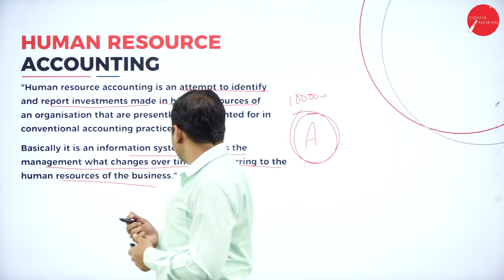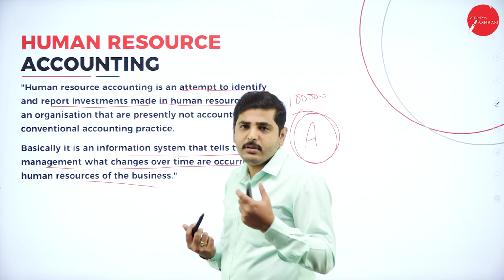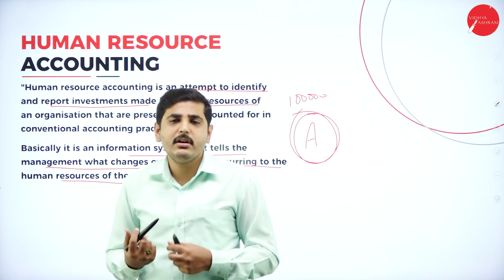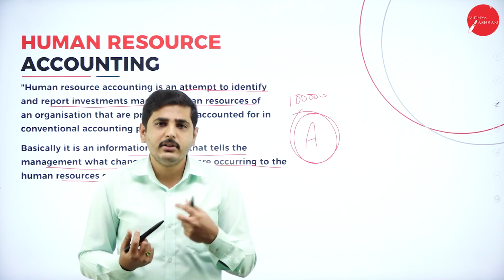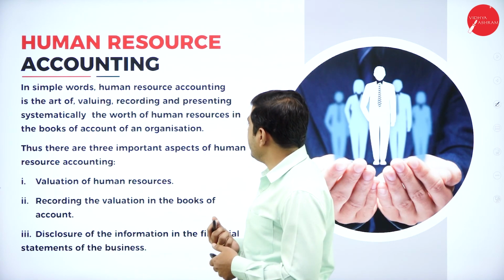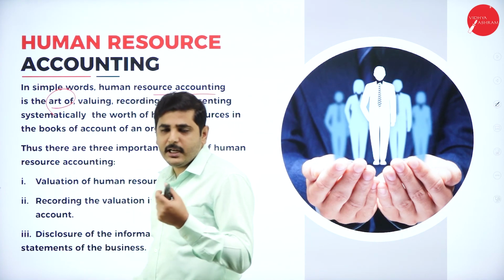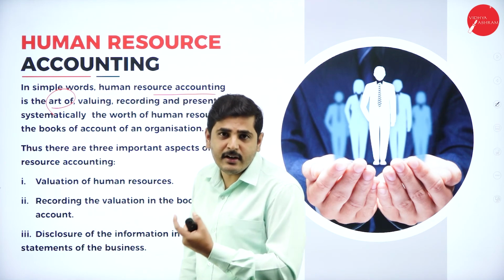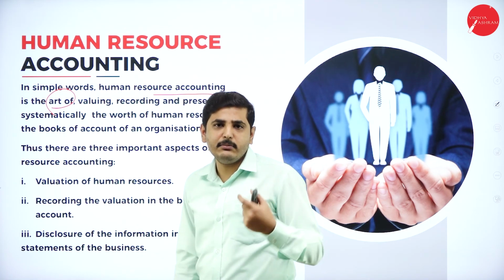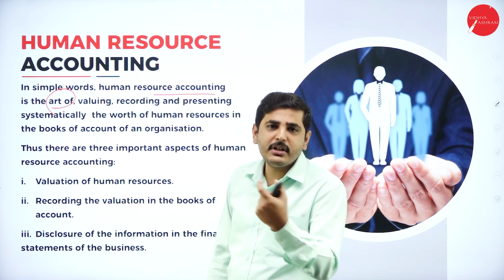Next one, organizations are presently not accounted for in conventional accounting practice. In the olden period of practice, we could not measure it in terms of money in the books of accounts. Next one, in simple words, human resource accounting is an art. That's why I'm telling, it is an art and science. It is very difficult to measure human resources. It is not like machinery, building and other things. We can measure the life of building, machinery and other things.